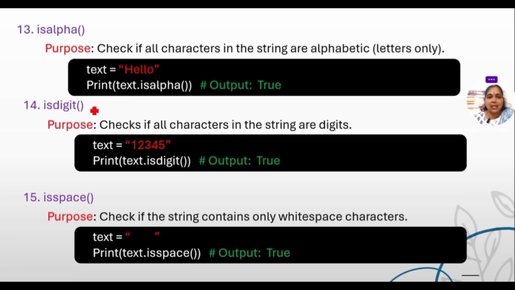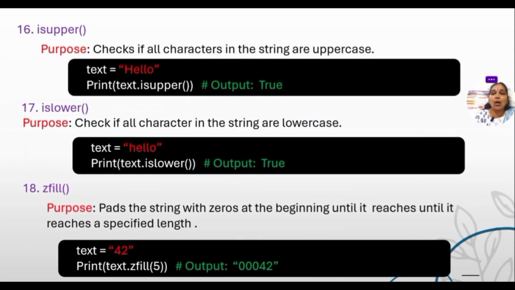The next one is isdigit. Isdigit checks whether all the characters of a string are digits or not. See my text, all the characters are digits. So we get the output as true. Next is isspace. It checks whether the string contains white spaces. If there are spaces, then we will get the output as true. All these things return a true value or a false value. But while writing programs, we just notice the true or false, and we will consider that and write some more things. That is a combination of programming, where the returned true or false values decide what happens next.